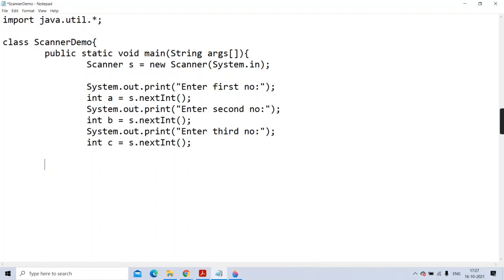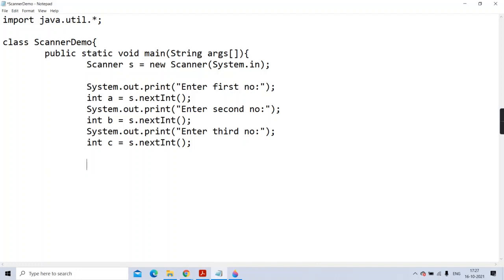Then we will try to find out the maximum of it. So the maximum you can find out in different ways. You can use your C technique, then you can use ternary operators, so many are there. I guess I have told you about the ternary operator in the past. Yes or no? Question mark colon, I told you: A ? B : C. You remember this? A is going to be the condition. If it is true, it will return the answer of B. Otherwise, it will return the answer of C. So using that ternary operator also you can do it.